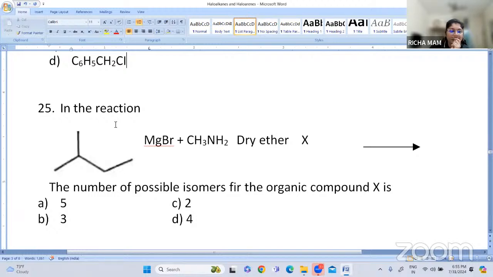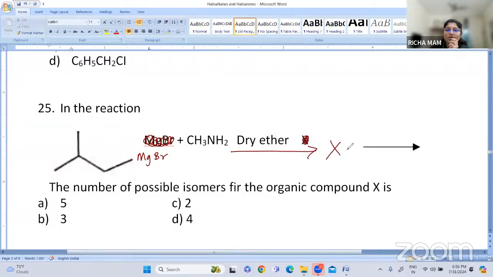In this reaction, one compound is given which is joined with MgBr. This is not separate. So it is MgBr plus CH3NH2 in the presence of dry ether. What is X?